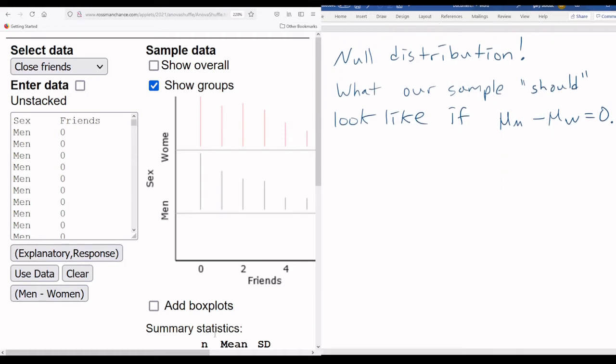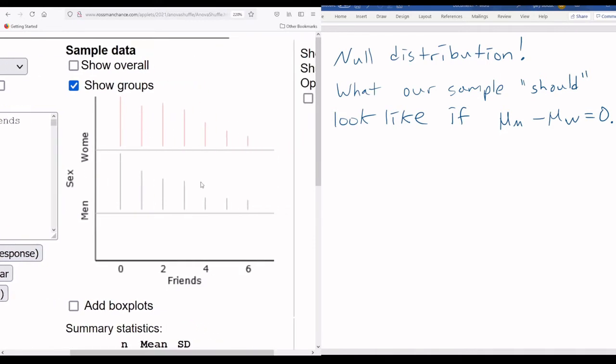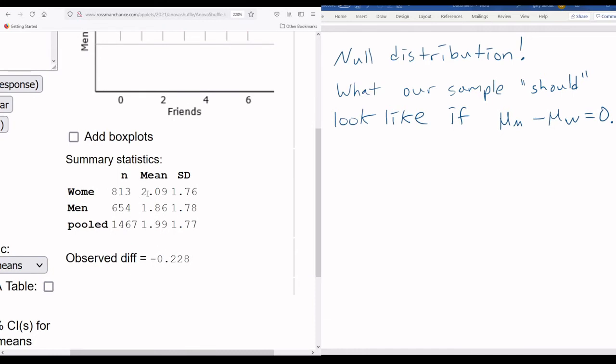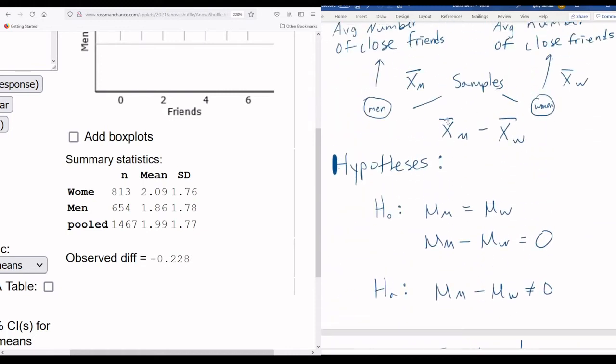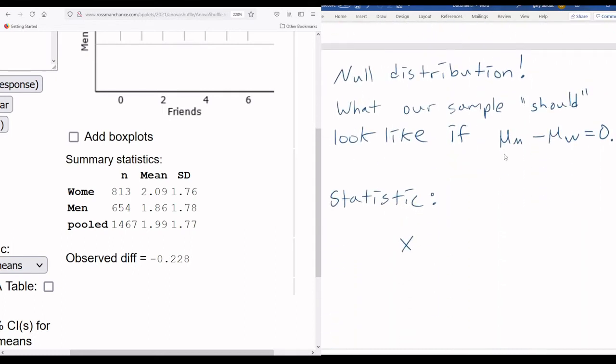We can do this. So we're over here. I'm going to hit use data. We get some nice pictures here. And then we get something really important here, which is the actual statistic. Now, it's not done here directly, but we can just kind of read off. And so let's just do that. So let's get our statistic so you can see what it looks like just to put this together. So this is, well, I already forgot, right? This is why you write stuff down. The average number of close friends of men minus that of women. Okay, so let me just rewrite it here so we have it.